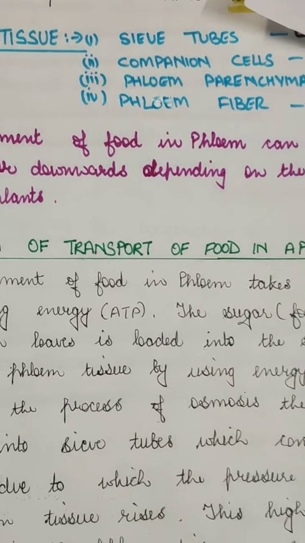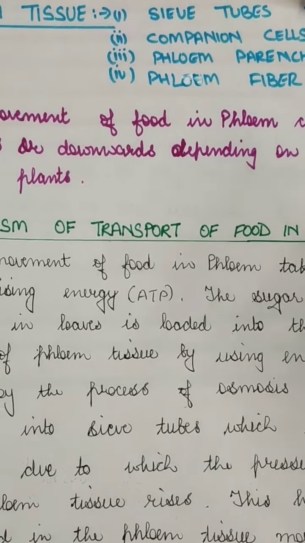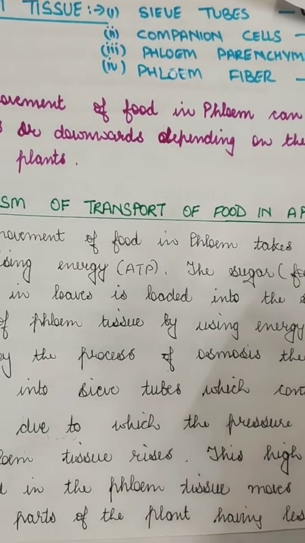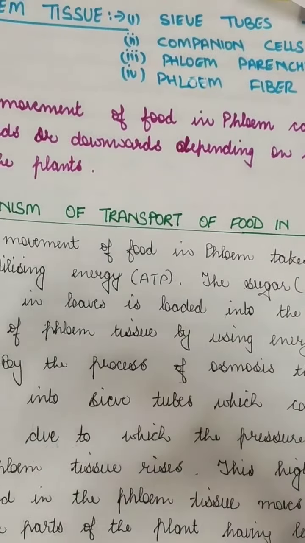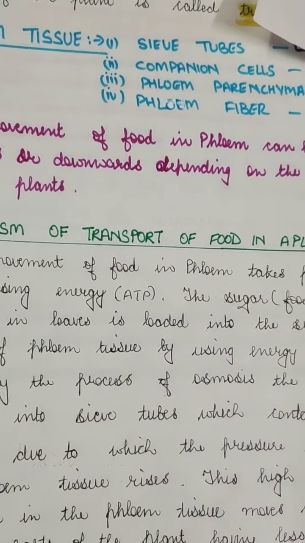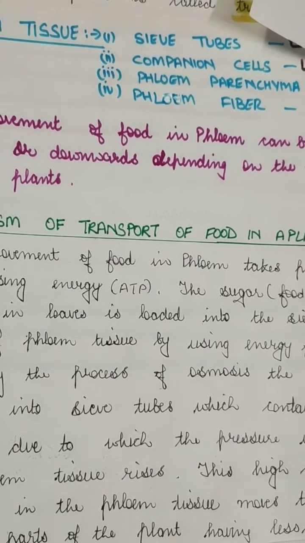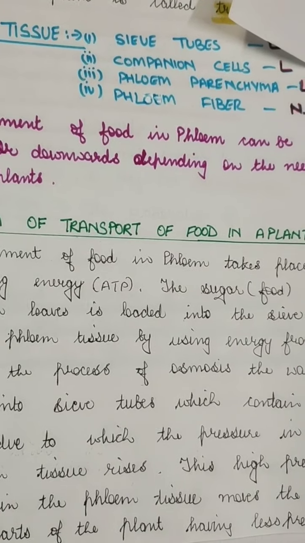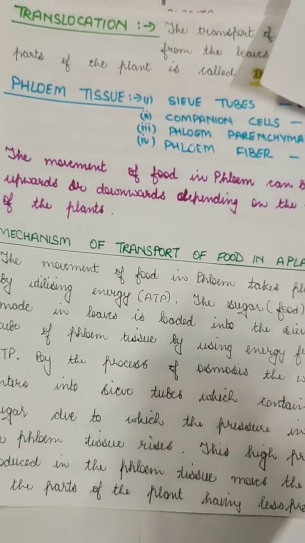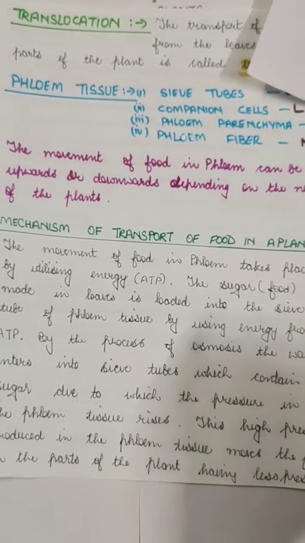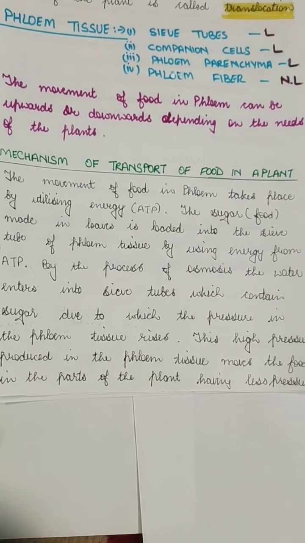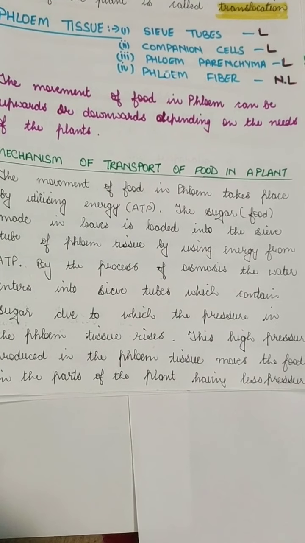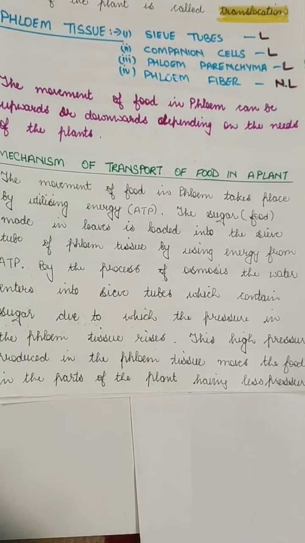All this process of carrying the food from the leaf to the different parts of the plant is called translocation. And to do this, they require some energy, because the movement of food in the phloem will take place only when there is energy, and the energy is in the form of ATP.